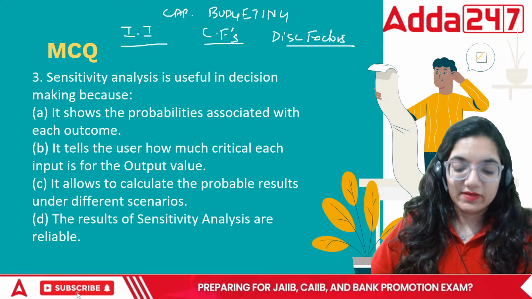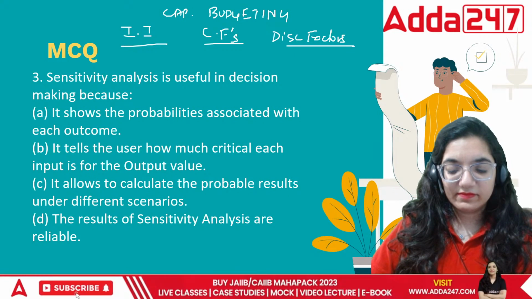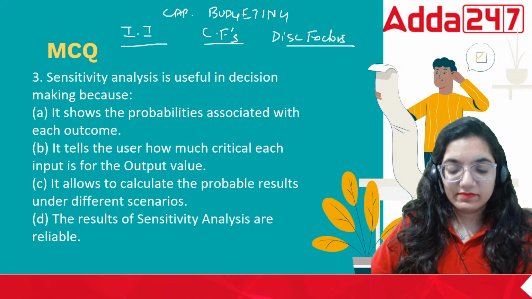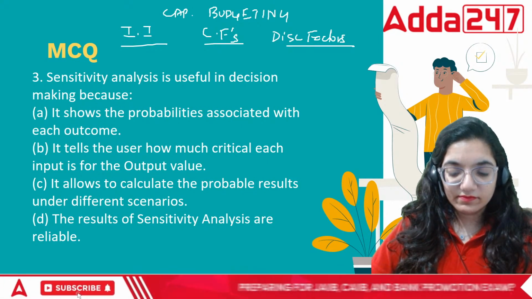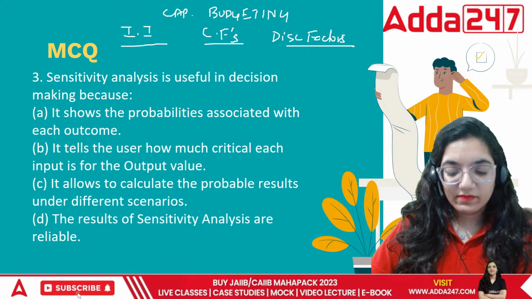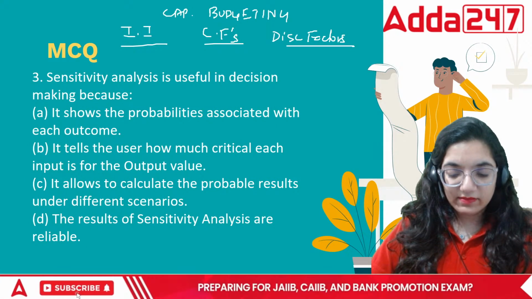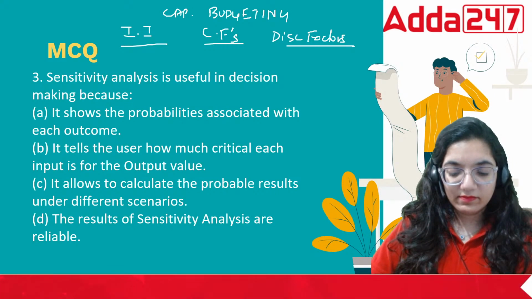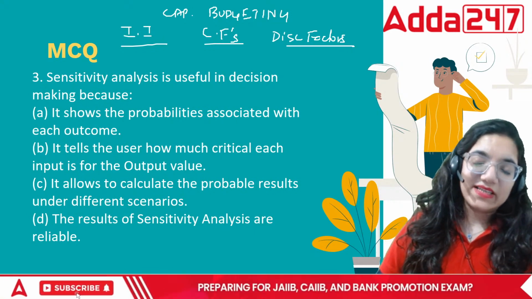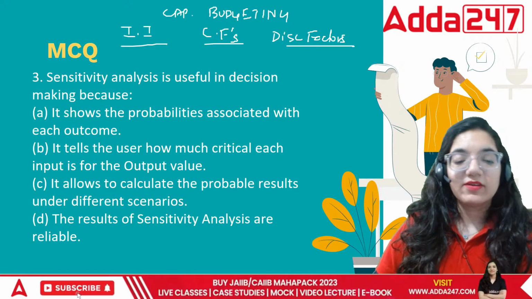True or not, everyone? Done? Sensitivity means if any of these things change, what will happen to our course of action?